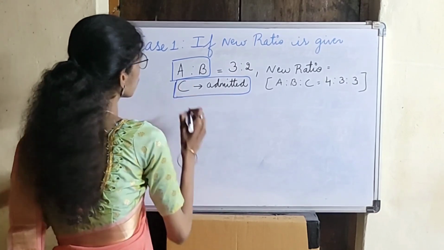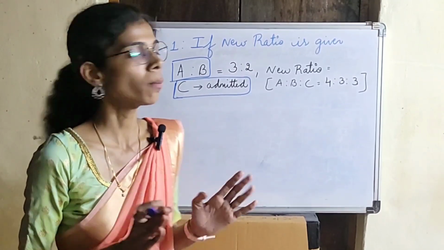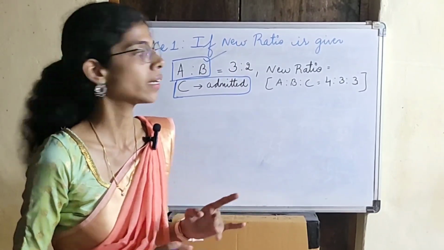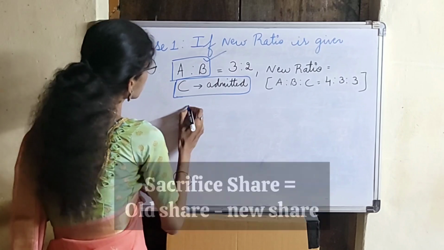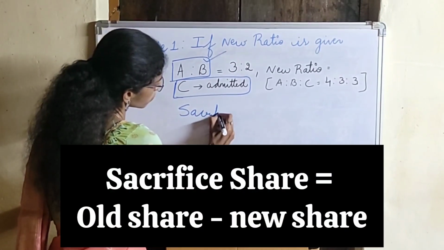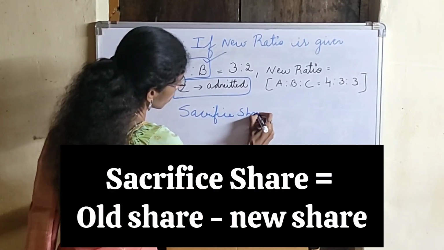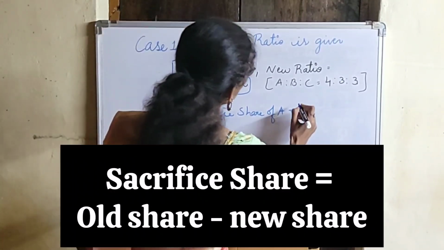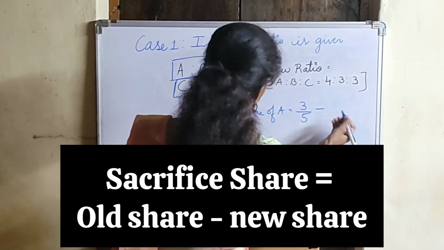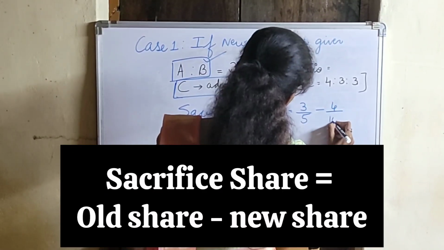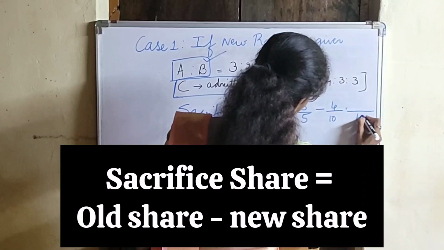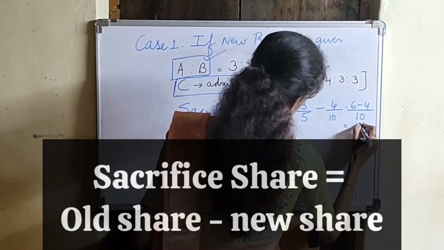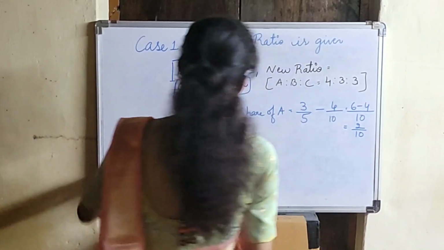As we know, sacrifice ratio will be calculated of whom? Only of the old partner. Why? The share will be sacrificed only by the old partners, not by the new partner. So sacrifice share of A will be old share, that is 3/5, minus the new share, that is 4/10. After taking LCM, that is 10, it will be 6 minus 4, that is 2/10 of A.